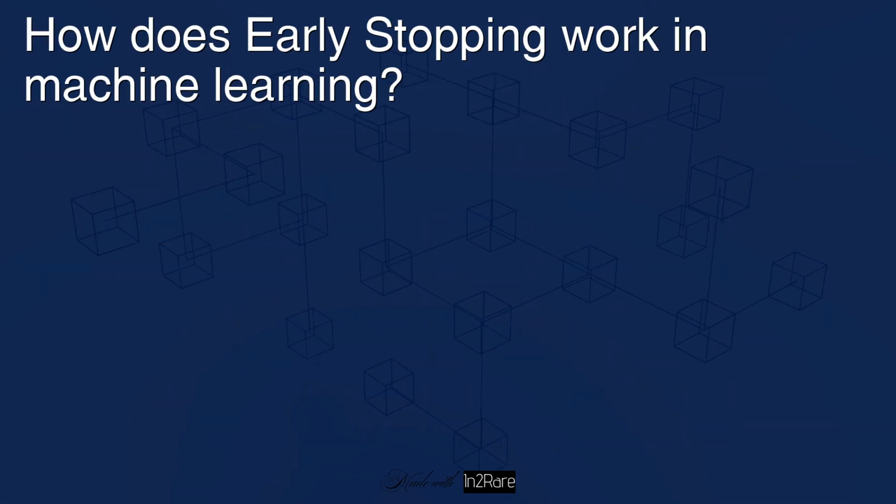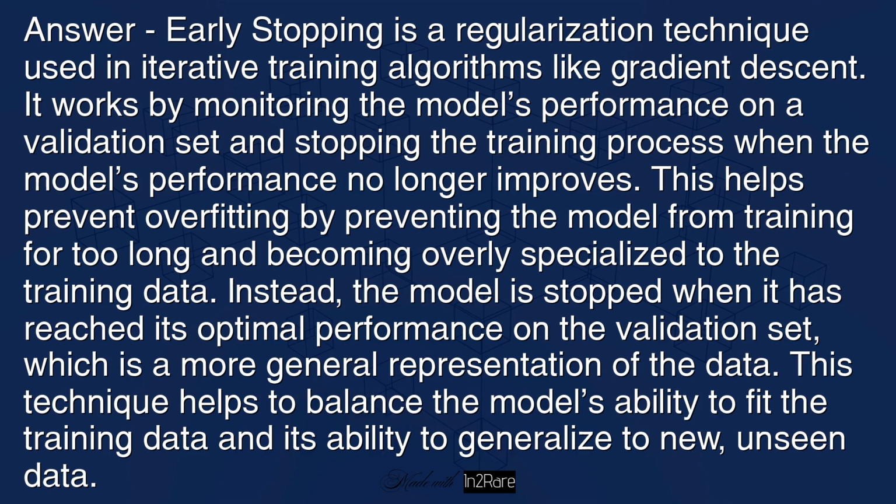How does early stopping work in machine learning? Answer: early stopping is a regularization technique used in iterative training algorithms like gradient descent. It works by monitoring the model's performance on a validation set and stopping the training process when the model's performance no longer improves. This helps prevent overfitting by preventing the model from training for too long and becoming overly specialized to the training data. Instead, the model is stopped when it has reached its optimal performance on the validation set, which is a more general representation of the data. This technique helps to balance the model's ability to fit the training data and its ability to generalize to new, unseen data.